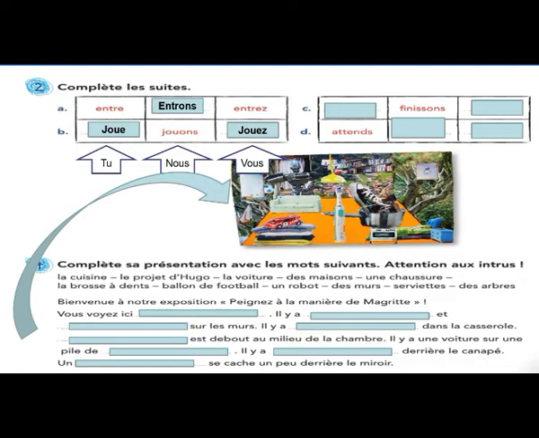The same, beside it, I say finis, attendons, finissez, attendez. So here, what we do, verb finir, second group, with tu ends by s, with nous ons, with vous ez. And down here, verb attendre, to wait for someone, ends with s with tu, ons with nous, ez with vous.